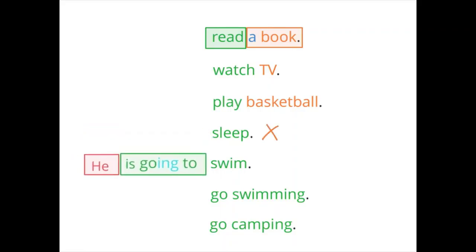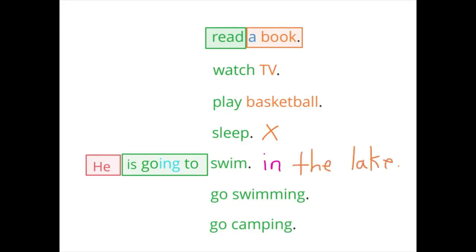With the verb swim, we do not need an object. We could just say he is going to swim. It would not make sense to say he is going to swim pool, because our question is not what, it is where. He is going to swim where? So we could say he is going to swim in the pool. He is going to swim in the ocean. He is going to swim in the lake. So we could use a prepositional phrase to tell us where he is swimming. But we can also just say he is going to swim.